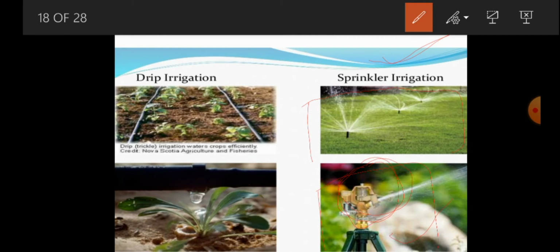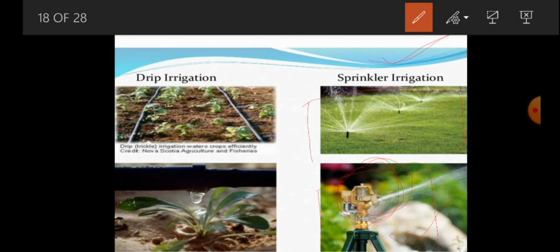Water flows through the main pipe under pressure with the help of a pump. So water moves through the main pipe under pressure by the help of the pump, so that the water escapes from the rotating nozzles. Finally it gets sprinkled on the crops as if it is raining.